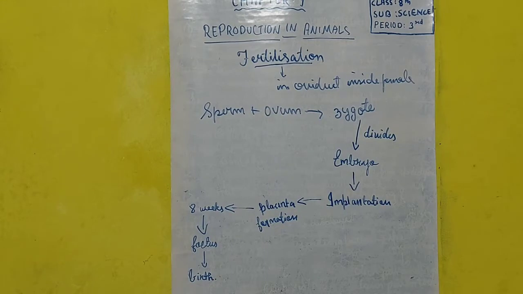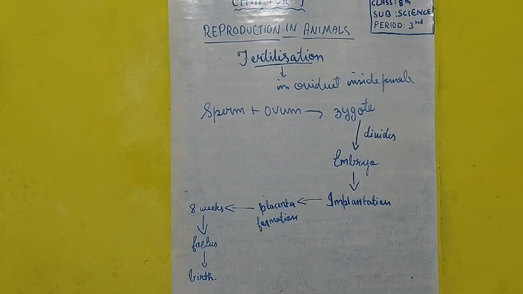You may have seen when the baby is born, there is a tube-like structure that is cut from the baby's body, and that is the placenta. It is cut after the birth of the baby, and that placenta helps in supplying food and oxygen. Then there are different cells of different sizes, different shapes, and even different functions too.